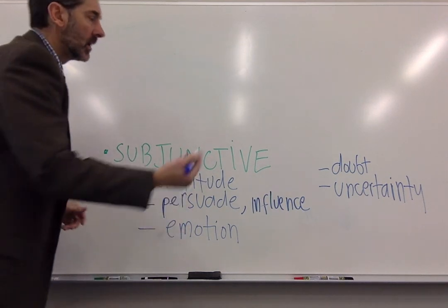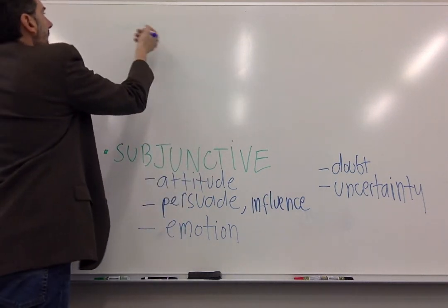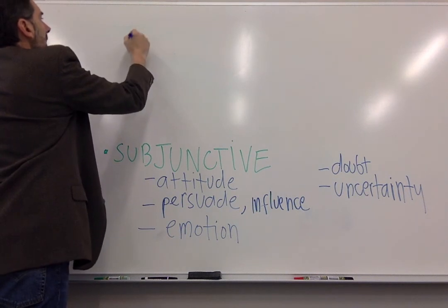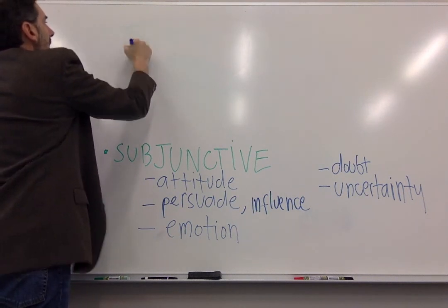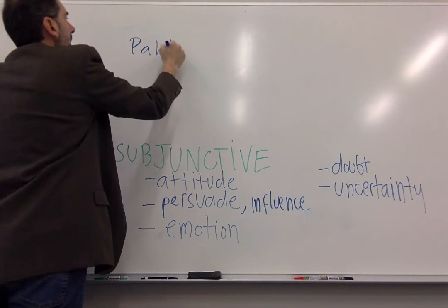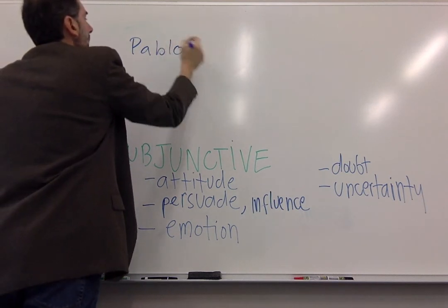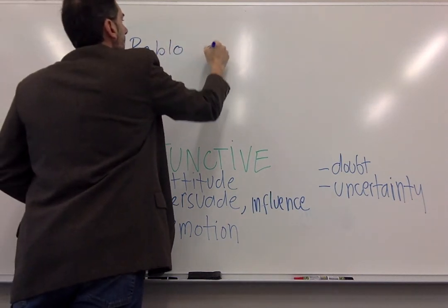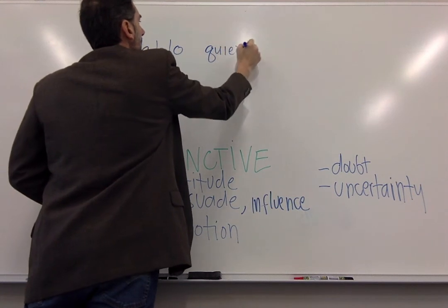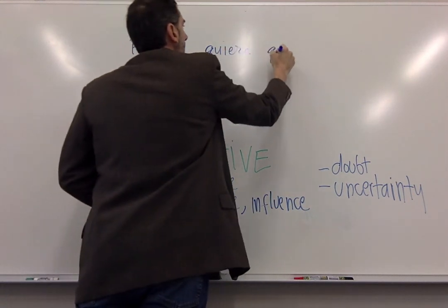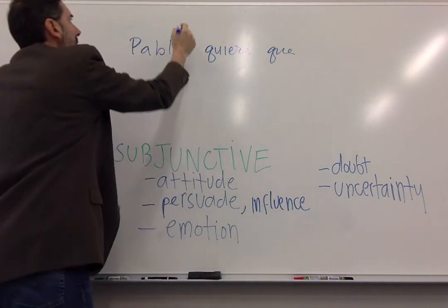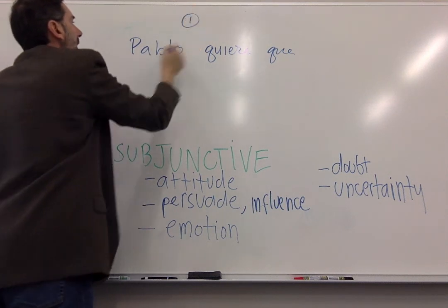All right, so the main clause will have a subject. Let's just put Pablo quiere que. All right, that's part one, our main clause.